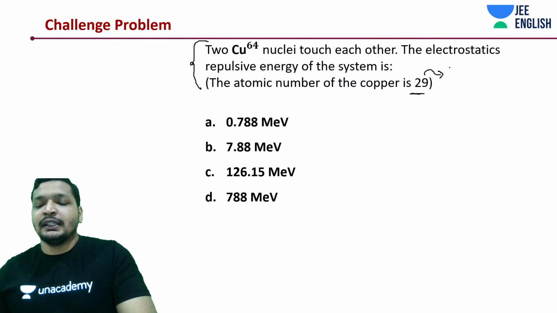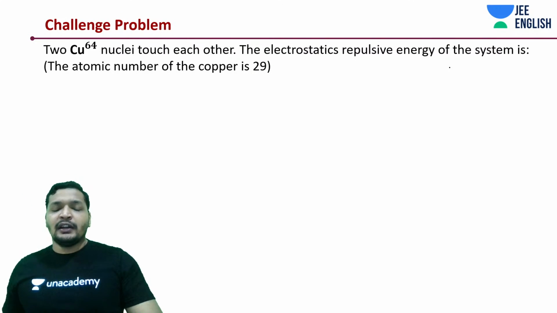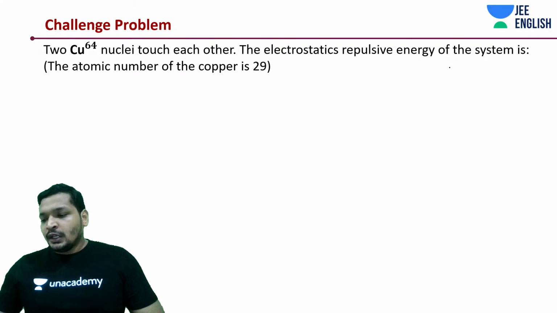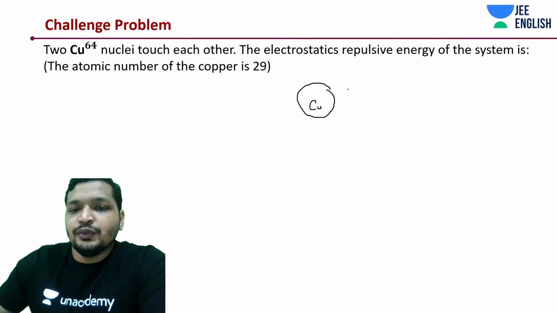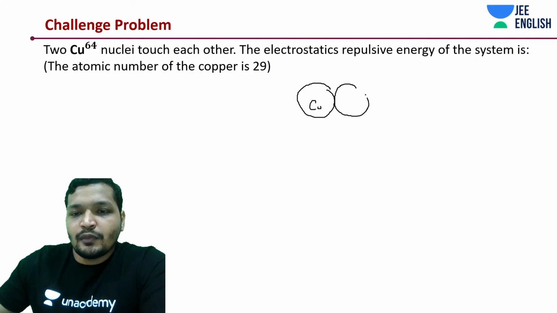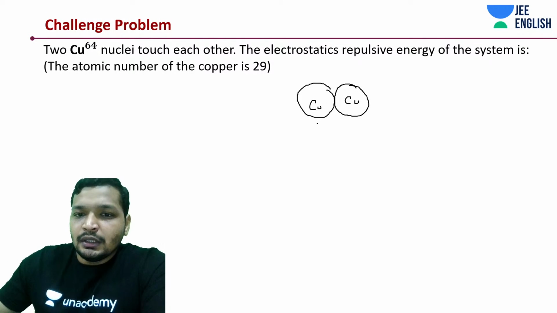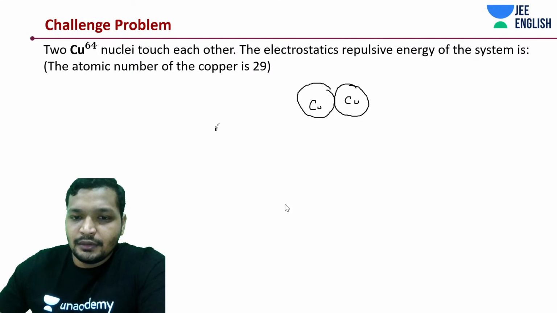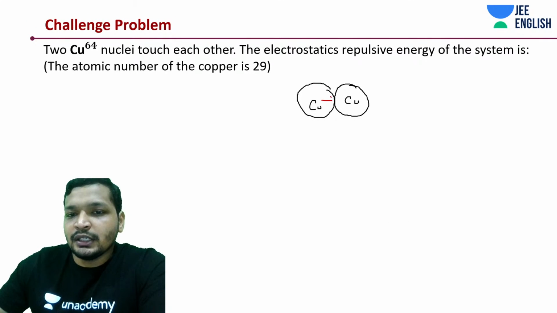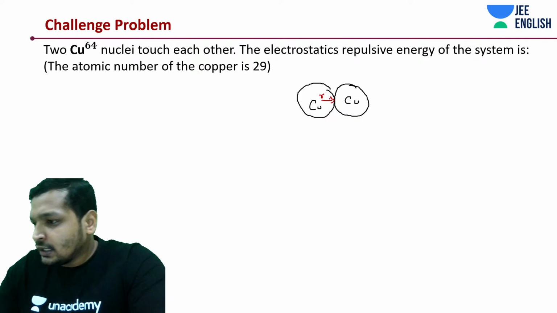If you ever get a question like this, let's get started. If you understood the method, well and good. So there are two Cu nuclei, right? They are touching each other. Let's say one Cu has a radius of R, and both are Cu, so both would have radius R only. One atom has radius R.